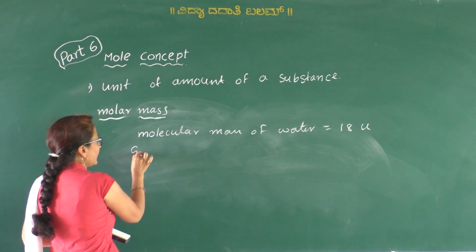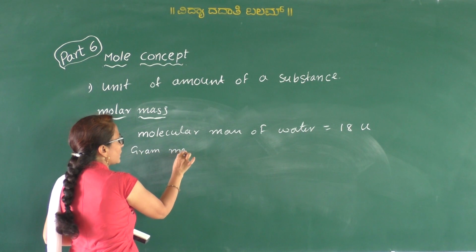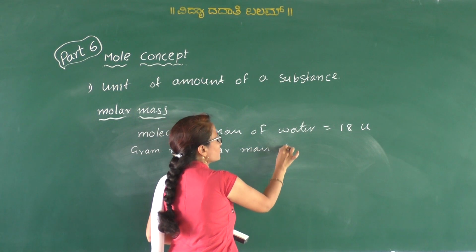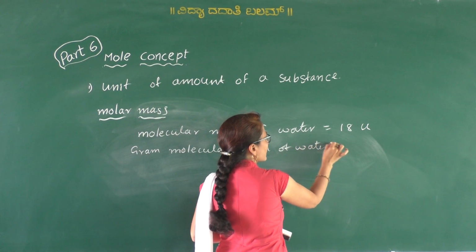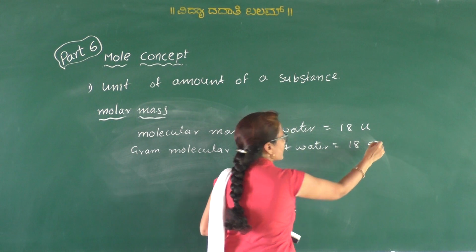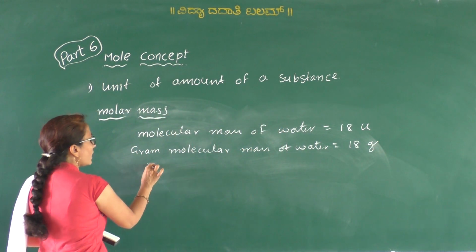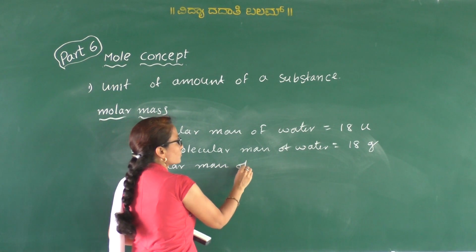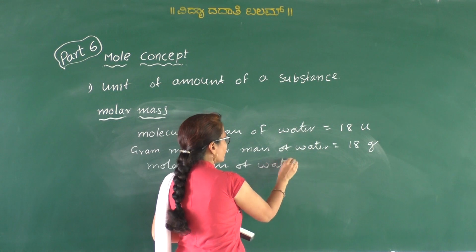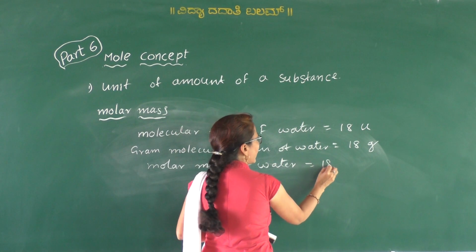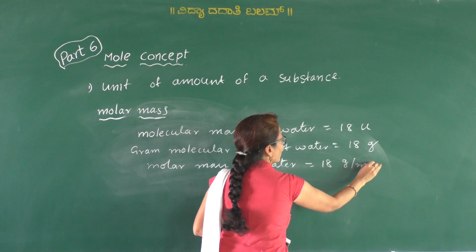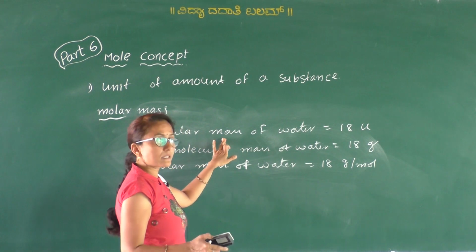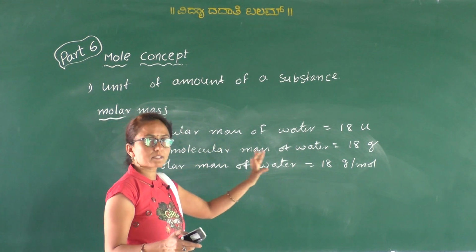Similarly, the gram molecular mass of water is equal to 18 grams. The molar mass of water is equal to 18 gram per mole. So only the units are different. Numerically the molecular mass, gram molecular mass and molar mass are the same.